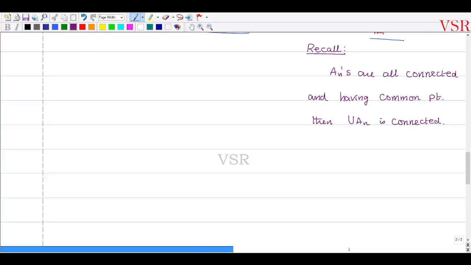Suppose this is a connected set, A1, and this is my A2, and this is my A3. If there is a common point to all of them, then the set A1 union A2 is connected. Starting from here, this is A1, then this, so this set is connected. If we take the union of all of them, you have a connected set. But this problem is totally different.